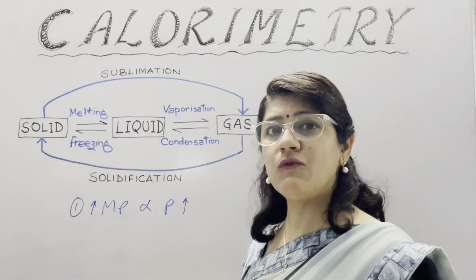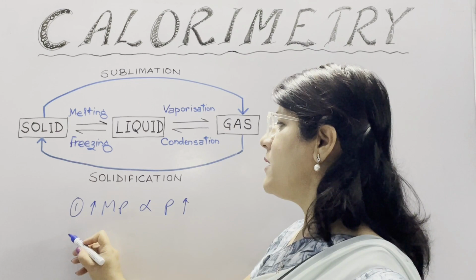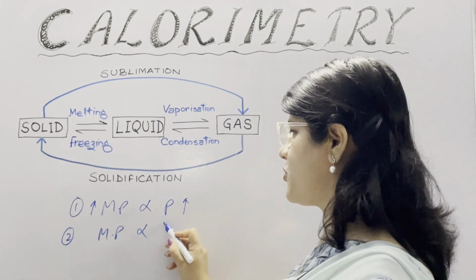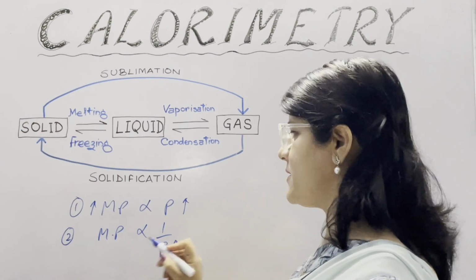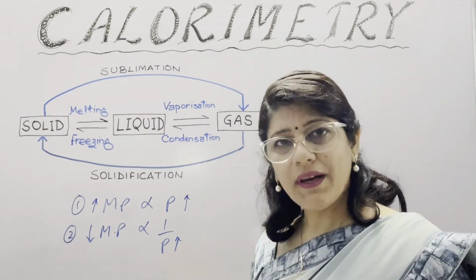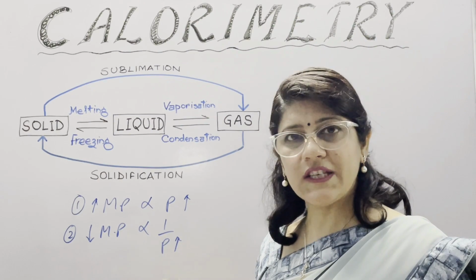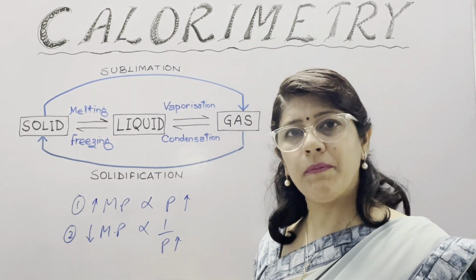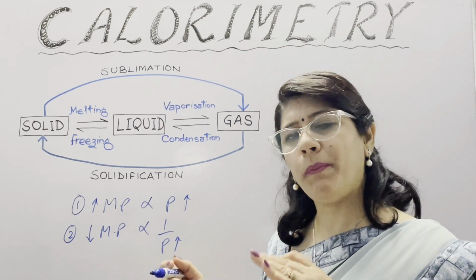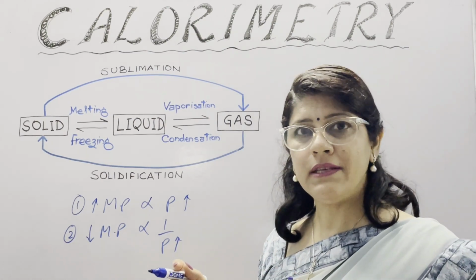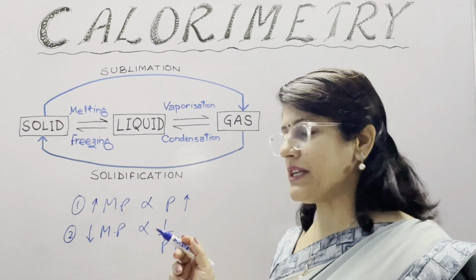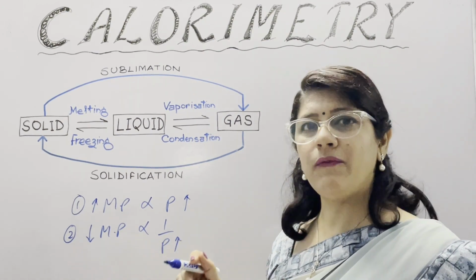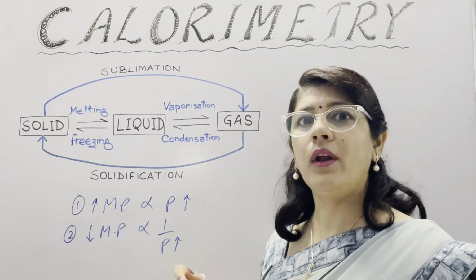But for some substances which contract on melting, like ice, melting point has an inverse relation with pressure. If pressure increases, then melting point decreases. Similarly, melting point of a substance decreases by increasing impurities in it. While preparing kulfis, they prepare a freezing mixture by adding a proper quantity of salt in ice. They bring down the temperature or melting point from 0 to minus 22 degrees Celsius. So these are the effects of pressure and impurities on melting point.